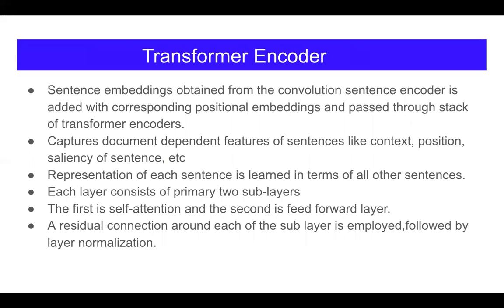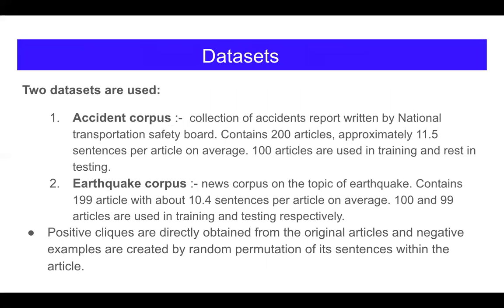Transformer encoders capture document-dependent features of a sentence like context, positions, saliency of sentences, etc. The representation of a sentence is learned in terms of all other sentences. Each transformer encoder layer consists of two sublayers: the first is self-attention and the second a feed-forward layer. A residual connection around each of the sublayers is employed, followed by layer normalization.